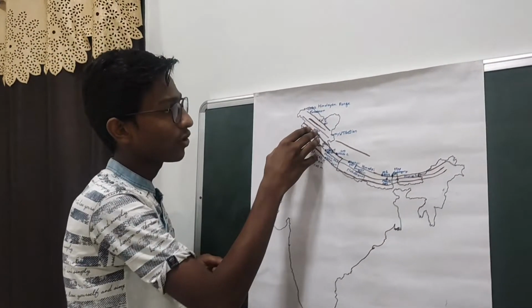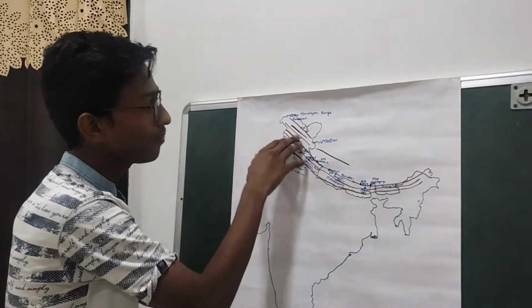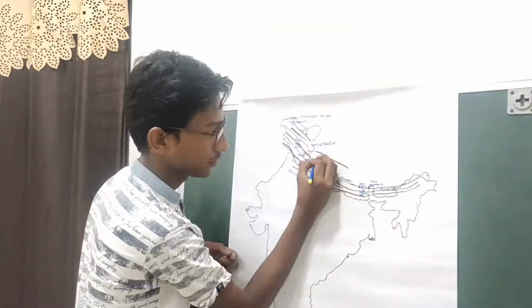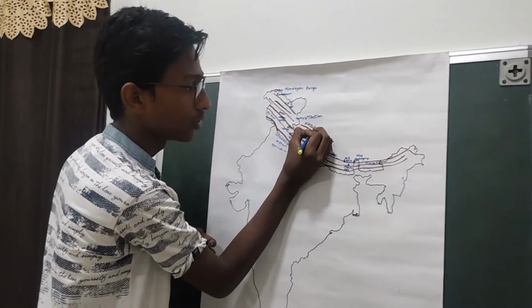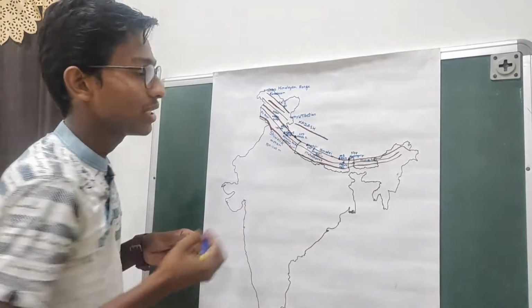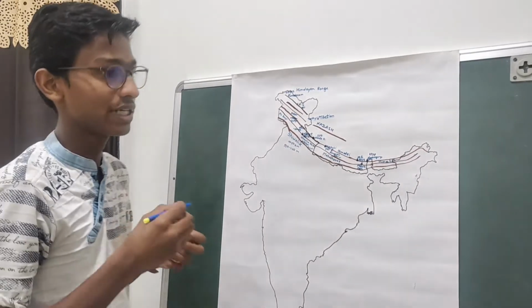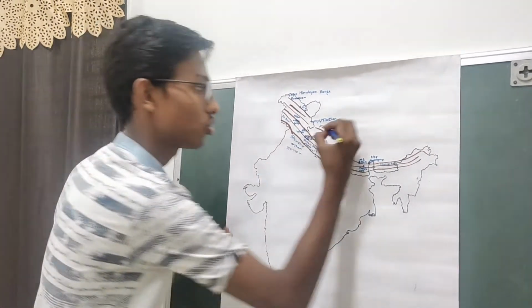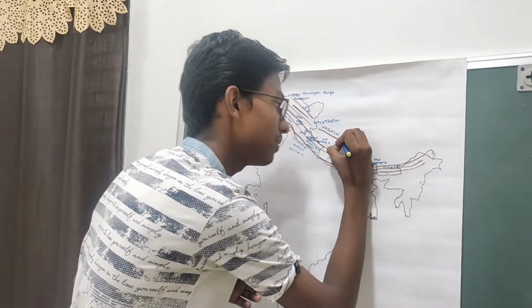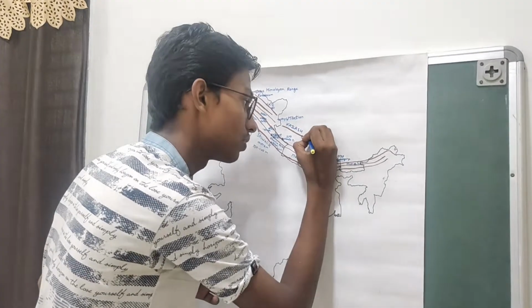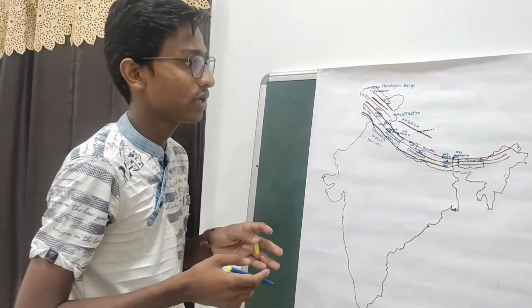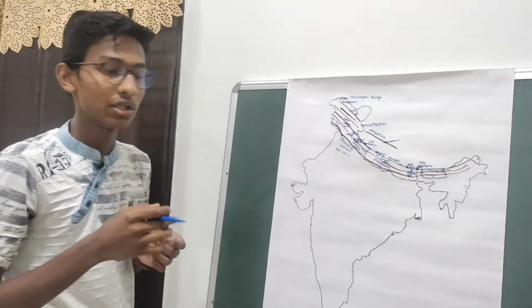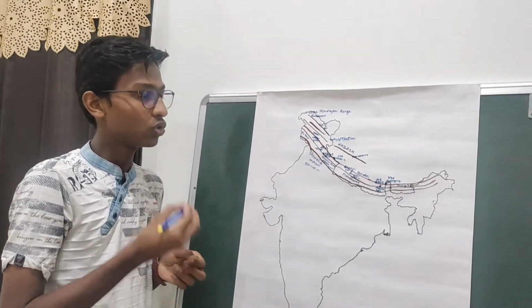Now the second sub-range of the Trans-Himalayan range is the Kailash range. This Kailash range lies completely outside India. Kailash range is popular for the main tourist attractions, that is the Kailash Parbat and the Mansarovar Lake. It is a main tourist attraction for pilgrims. The Kailash range is also very important because it is the place of origin of two